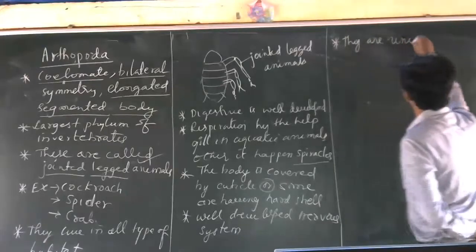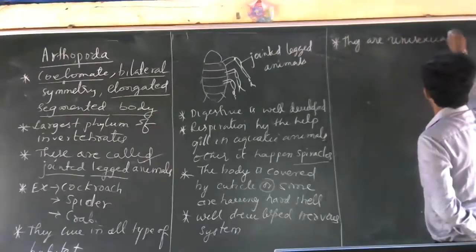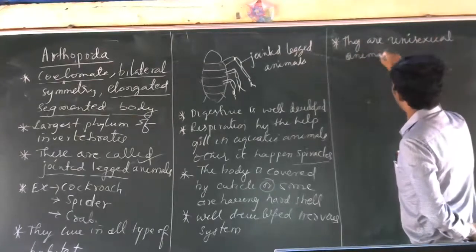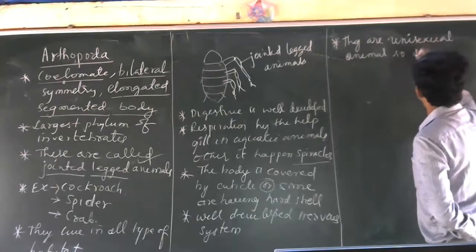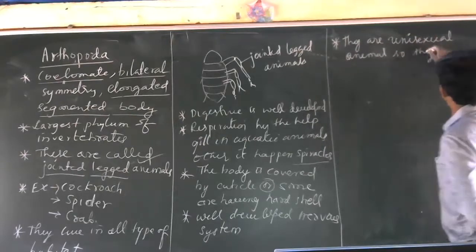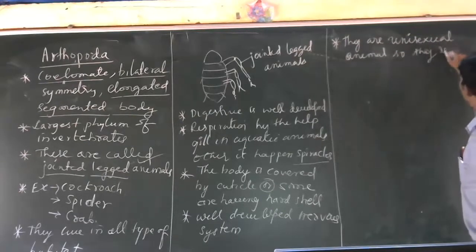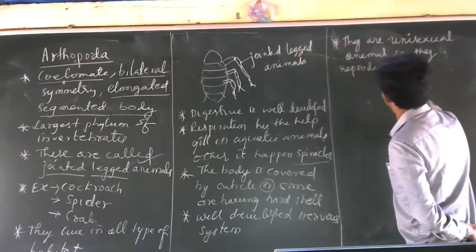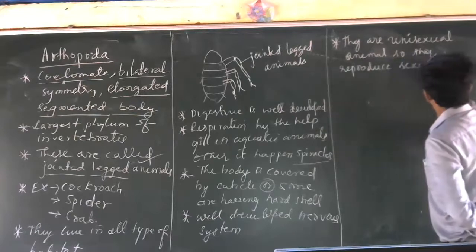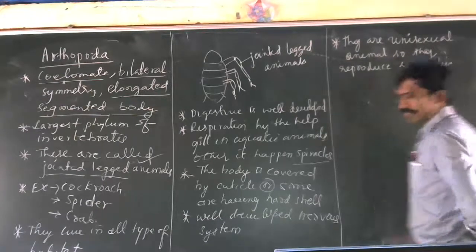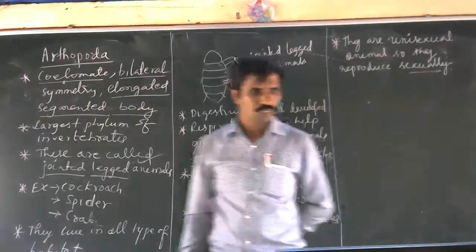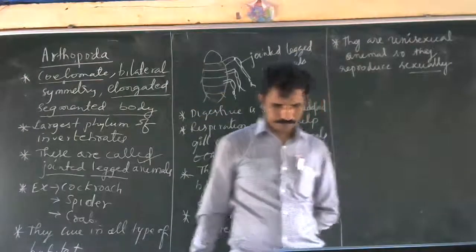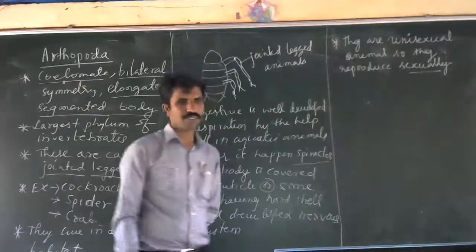They are unisexual animals. So they reproduce sexually. They follow the sexual method of reproduction. Understood?